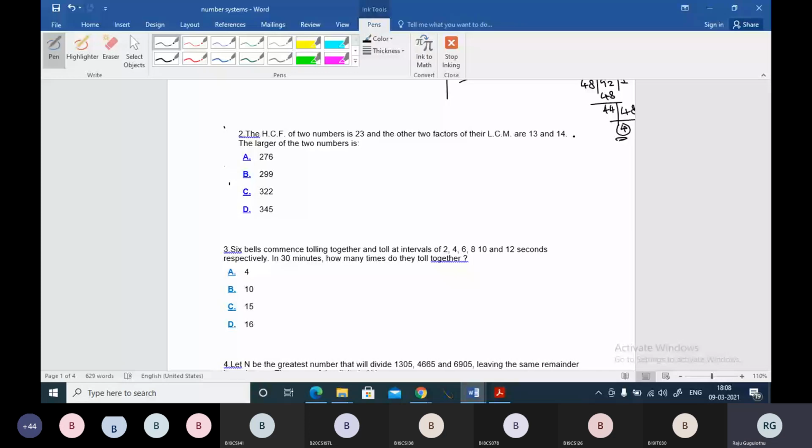The HCF of two numbers is 23. Okay, 23A and 23B will be the numbers. And the two factors of LCM are 13 and 14.